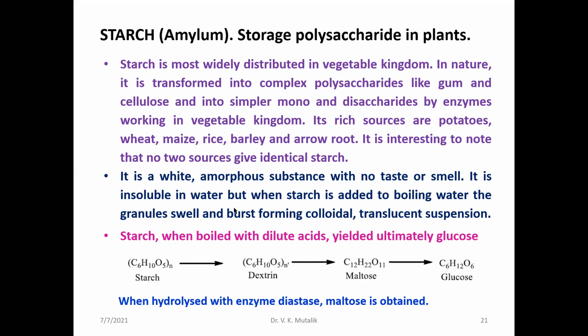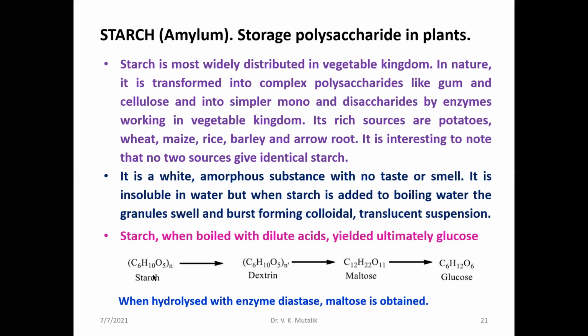It is insoluble in water, but when starch is added to boiling water, the granules swell and burst, forming a colloidal translucent suspension, because of the insoluble part, amylopectin.